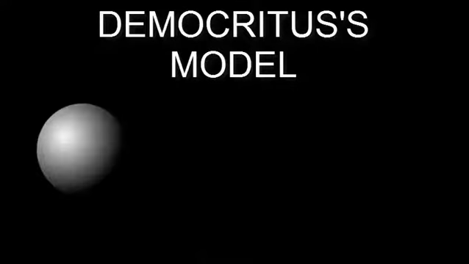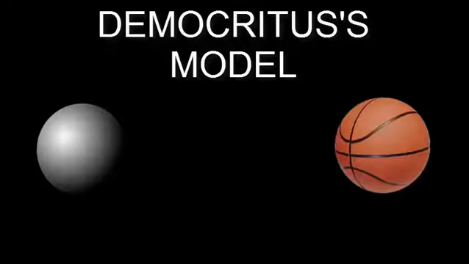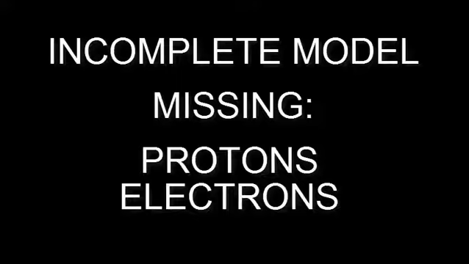There isn't much to talk about his model. It can easily be represented by any spherical object. You can represent it by using a baseball, softball, or basketball. His model is incomplete because he is missing protons, electrons, neutrons, and the properties of each.